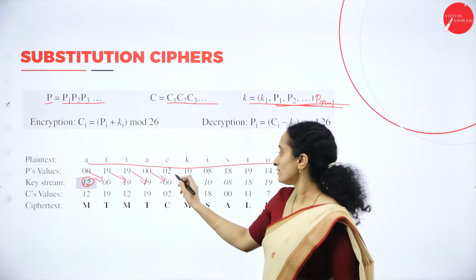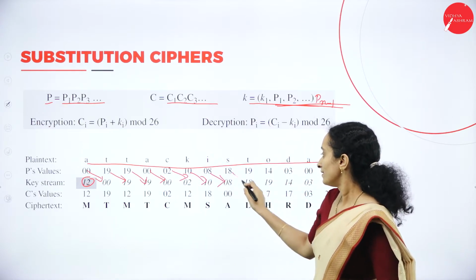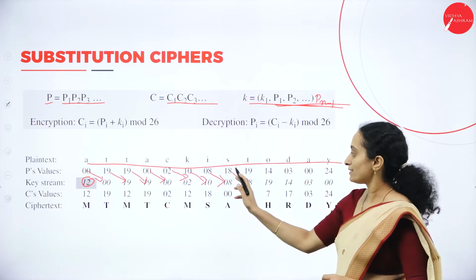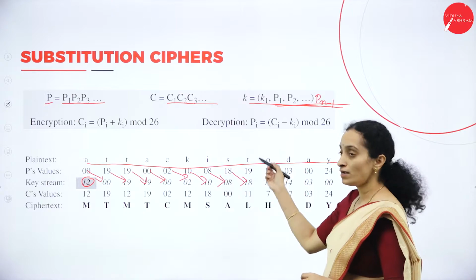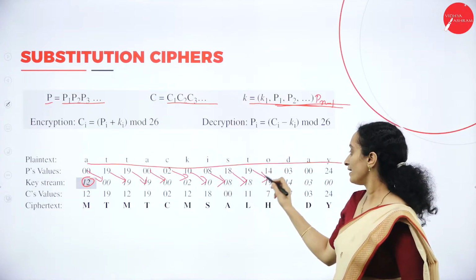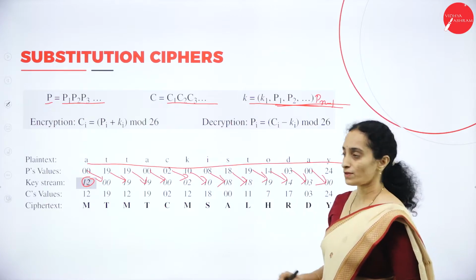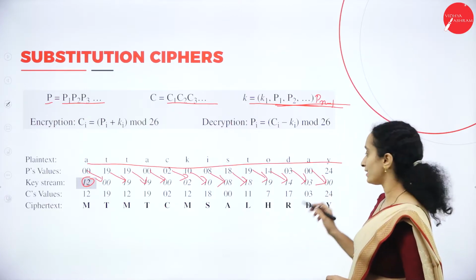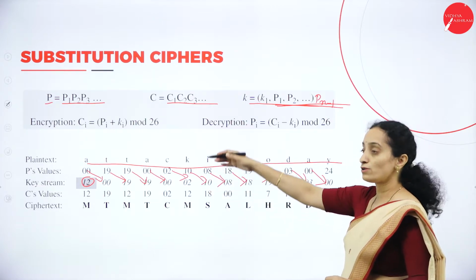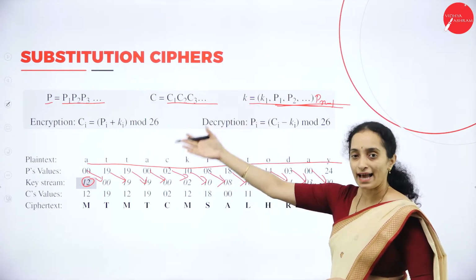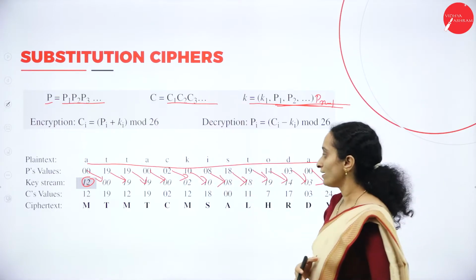So these values will be considered as subkeys. The integer value of the previous character will be considered as a subkey for the next character, 19, 14, 3, A. That is n minus 1, so the integer values of 12 characters in the plain text will be considered for the set of keys.